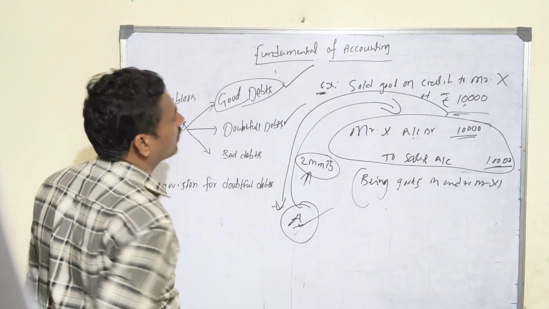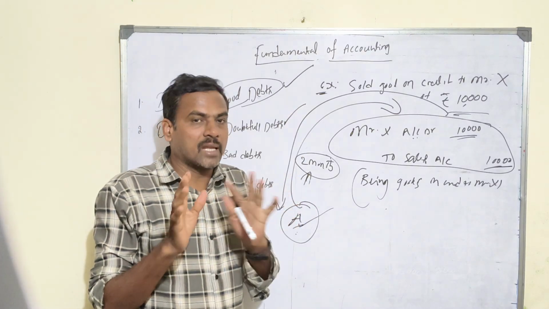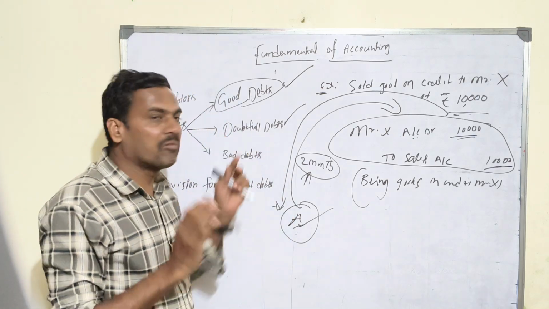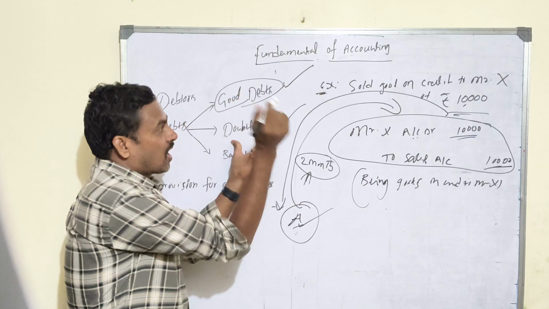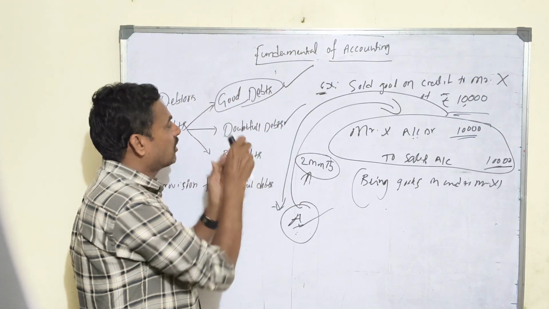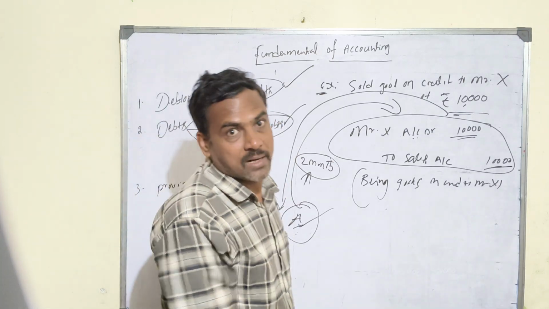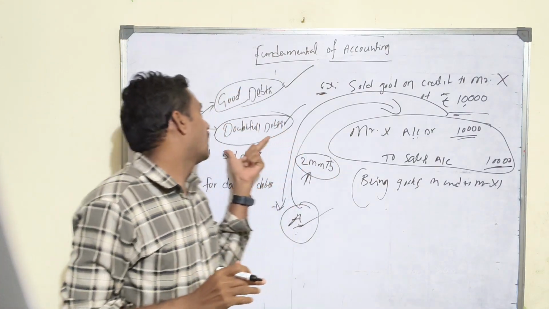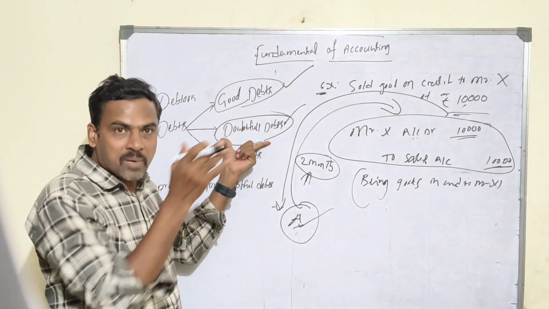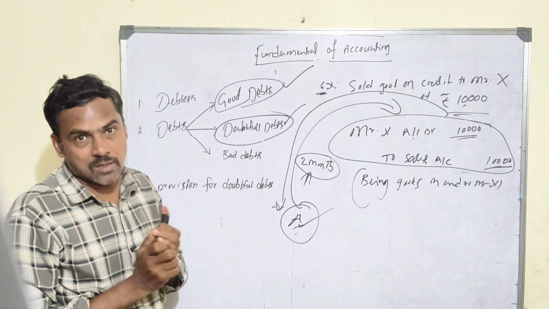Now let's talk about doubtful debts. What is the meaning of doubtful debts? Doubtful debts are those whose receivability cannot be ascertained at the time of preparation of financial accounts. That means when my financial accounts are being prepared for a certain period, the amount of this debt cannot be certain. That is called doubtful debts. Then what is the accounting treatment? How will it be treated?